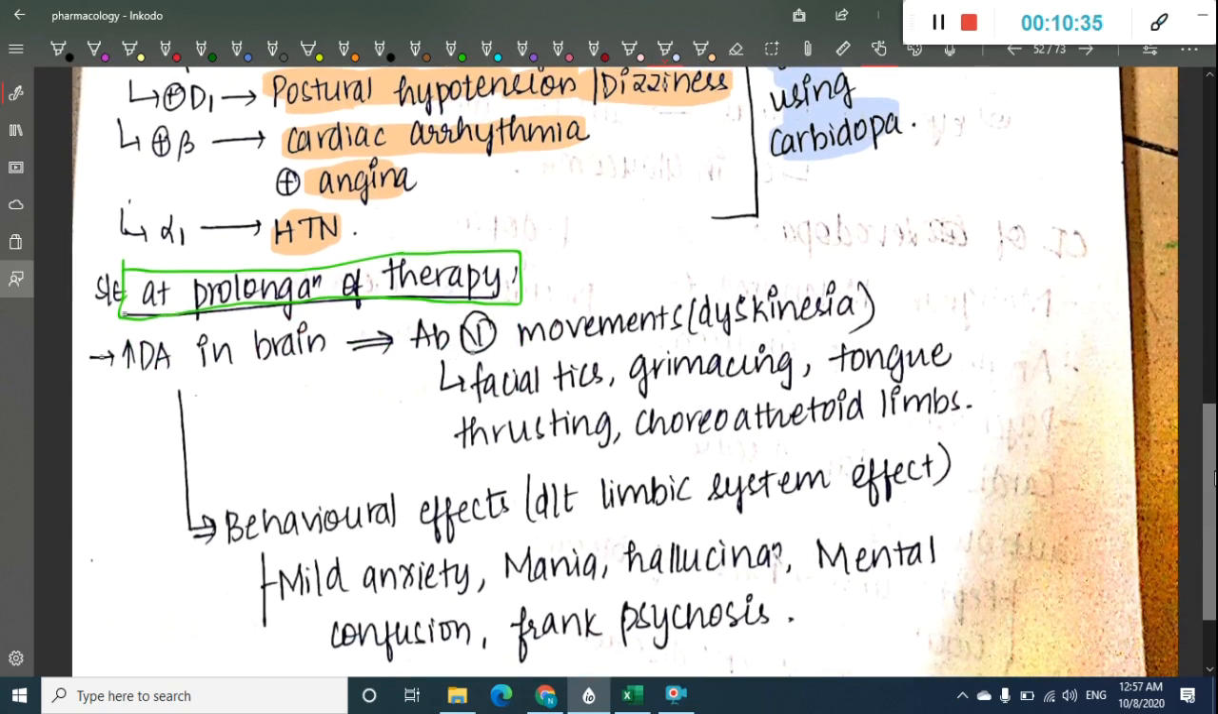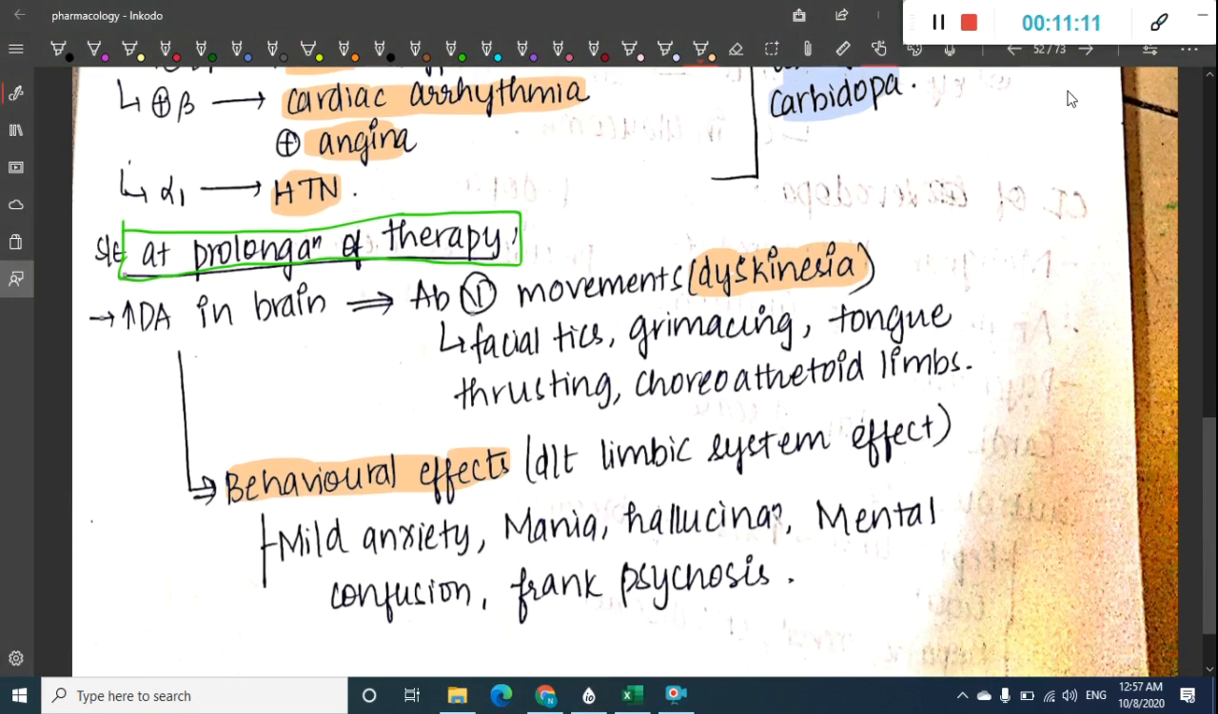Then what are the side effects which occur on prolongation of therapy? On prolongation of therapy, there is increased dopamine in the brain, which results in abnormal movements like dyskinesia. Dyskinesia includes facial tics, grimacing, tongue thrusting and choreoathetoid movements. There will be behavioral effects also, which include mild anxiety, mania, hallucinations, mental confusion and frank psychosis, seen due to prolongation of therapy.